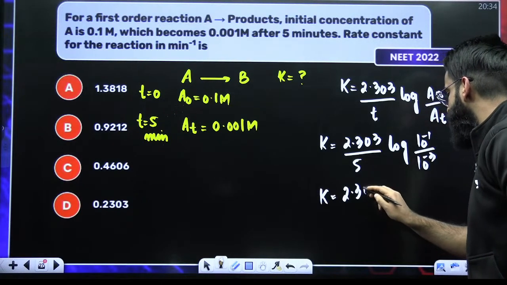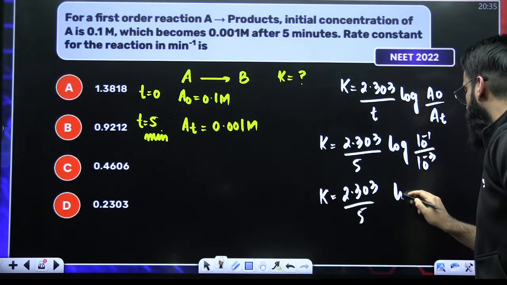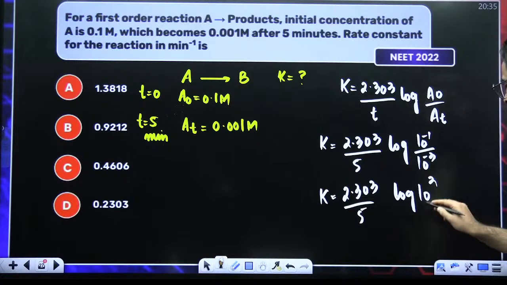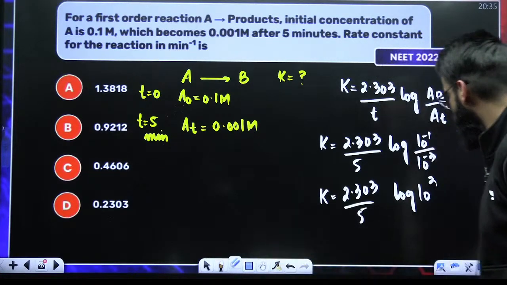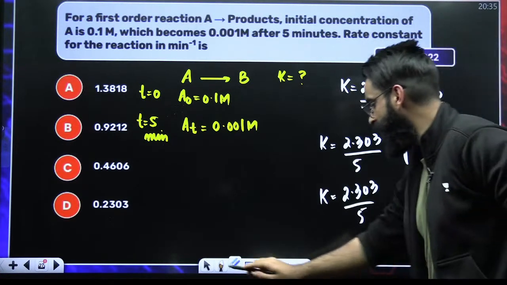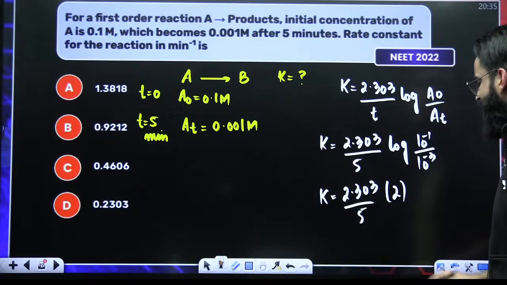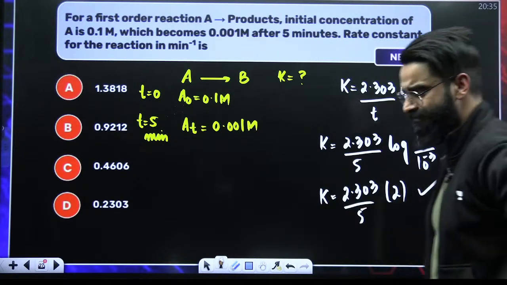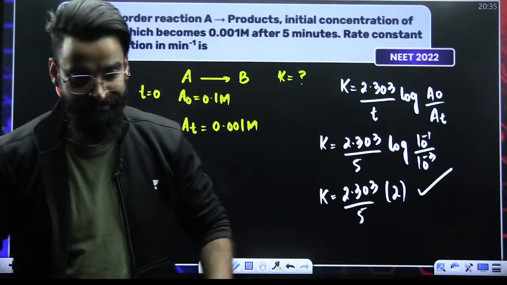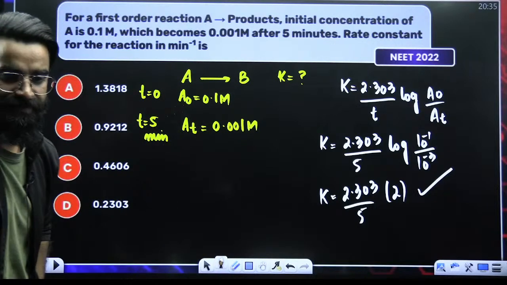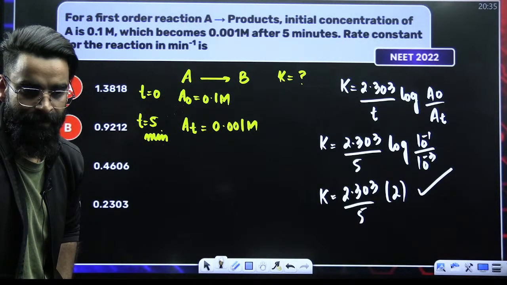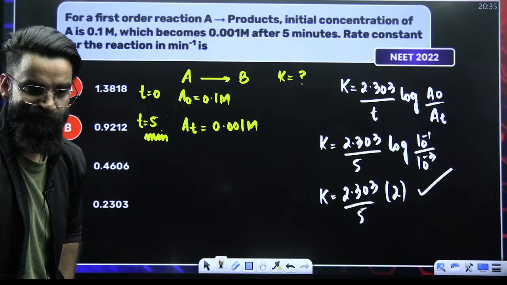So it is 2.303 divided by 5 log of 10 raised to the power 2. Log of m raised to the power n is n log m. So it is nothing but 2. So this is 2 here. It is just a matter of calculation now and you are done. What is the answer of the question now, quickly?